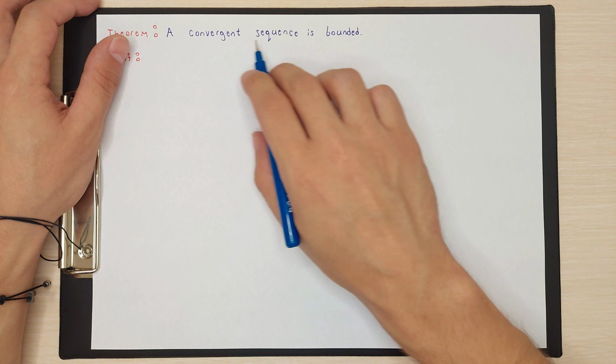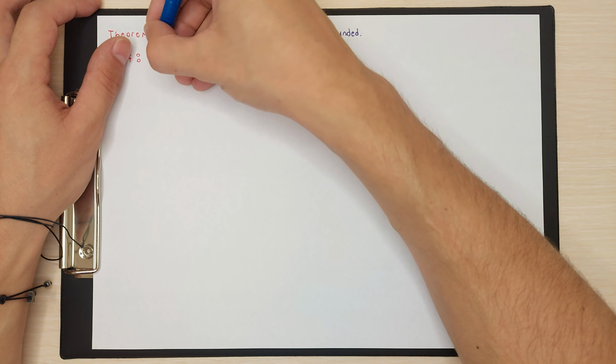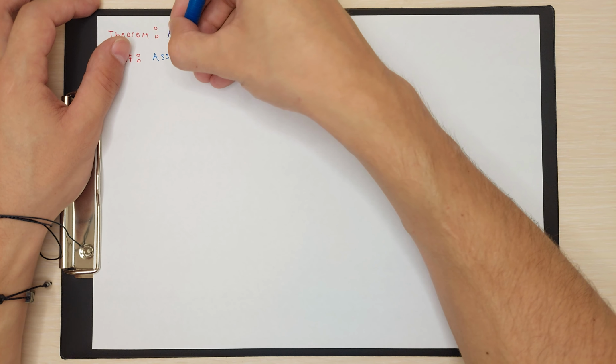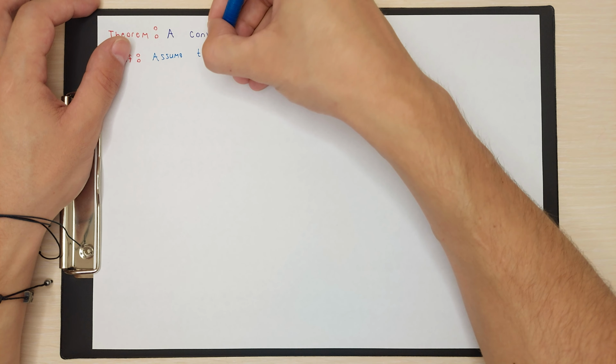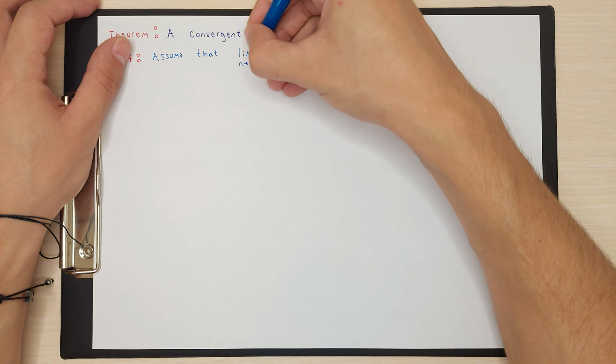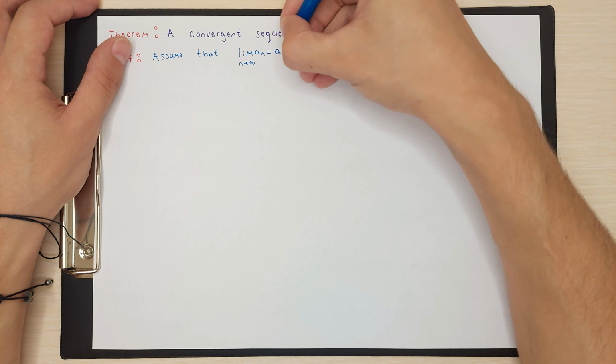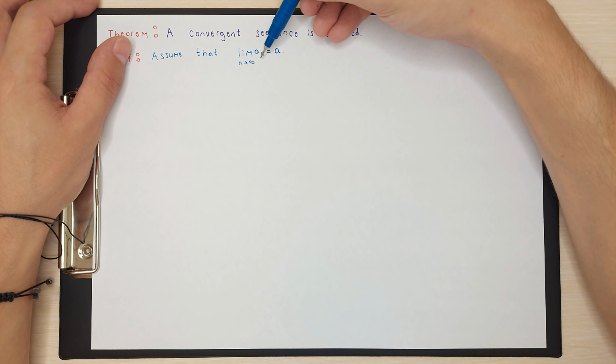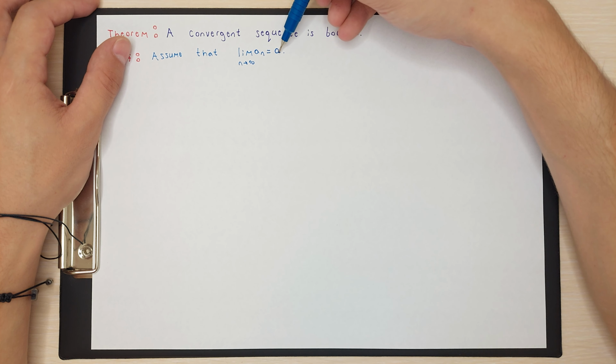We know that our sequence is convergent. So we need to assume a convergent sequence. Let's say that our sequence is an. If it is convergent, it converges to one real number. Let's say that our sequence an converges to a.